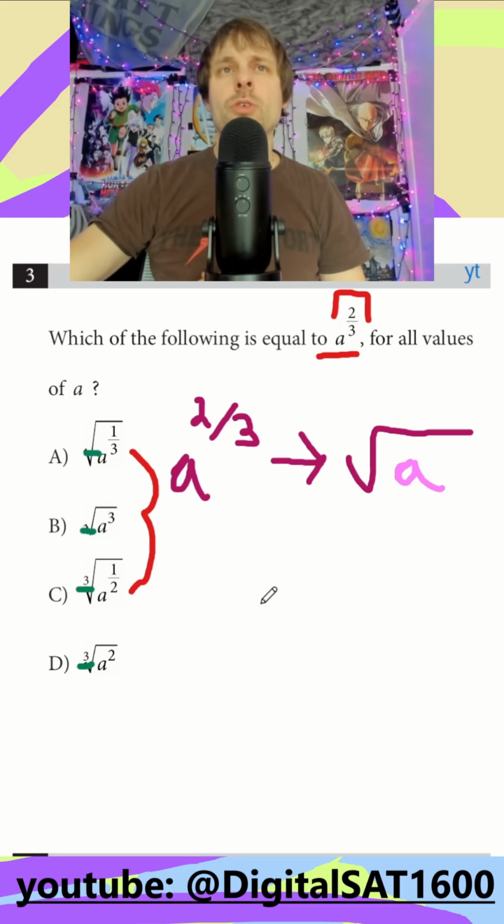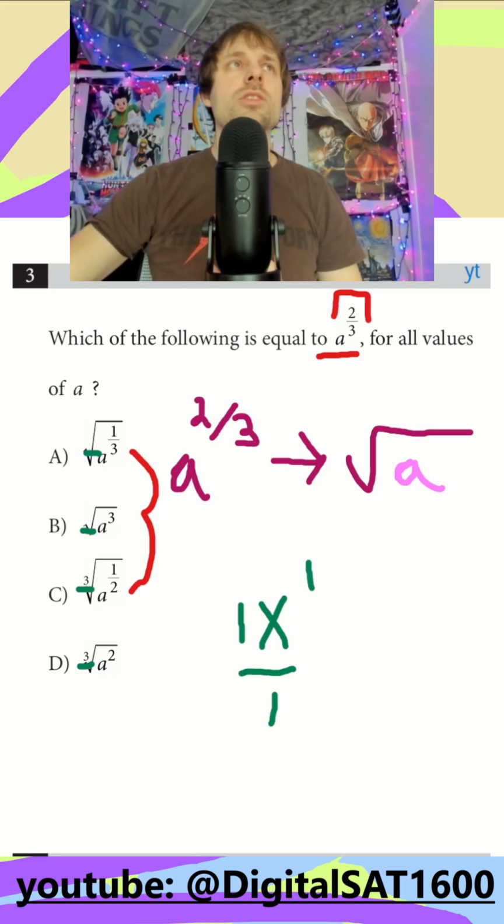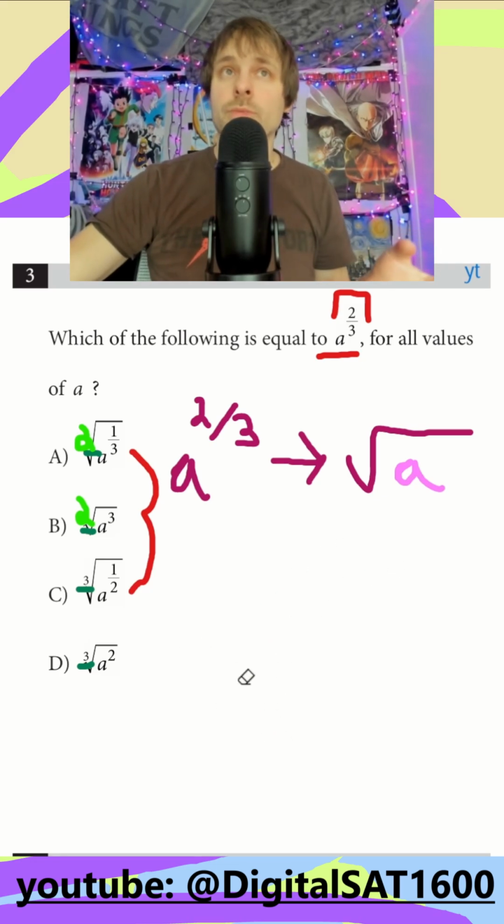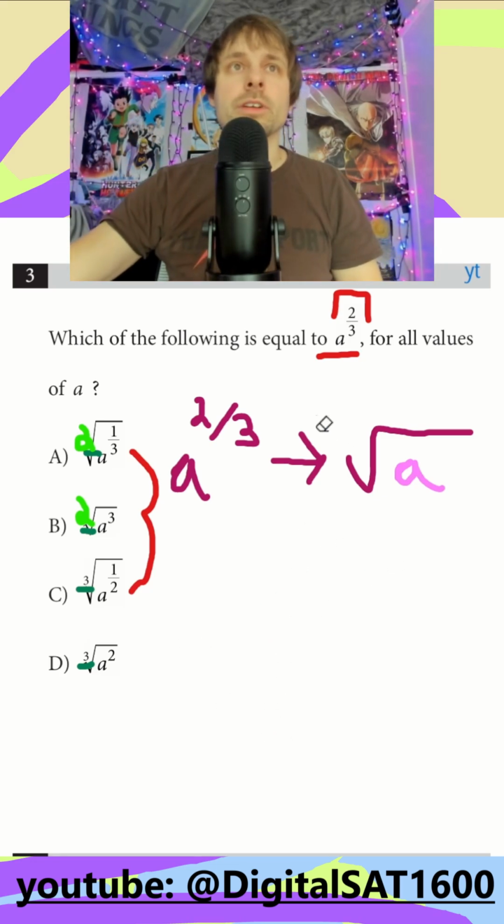Just like if I wrote down an x, there's that invisible 1 it's divided by, an invisible 1 coefficient, an invisible 1 exponent. So that invisible number in our radicals, when there's nothing written there, is just going to be a 2. So A and B are communicating to us that there's a 2 there, C and D are saying there's a 3 there, and they all have different exponents on the inside here, right?